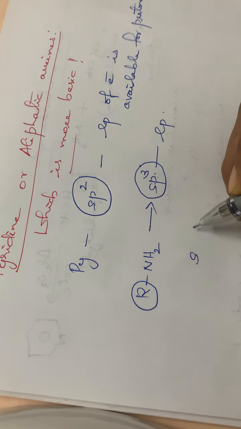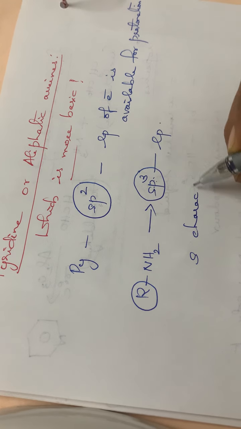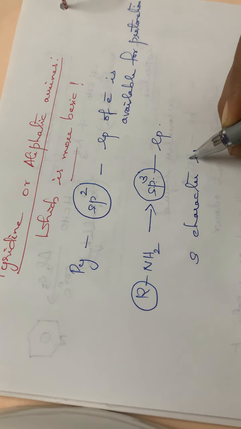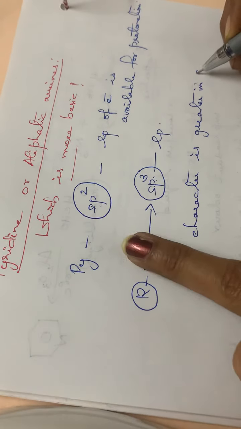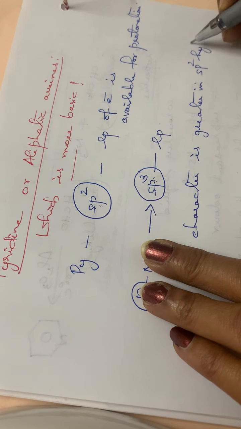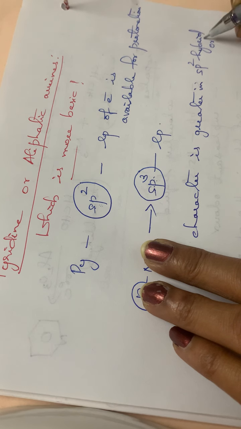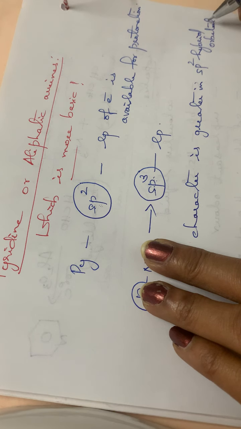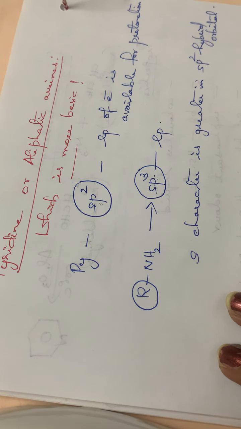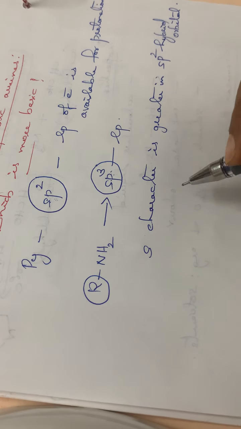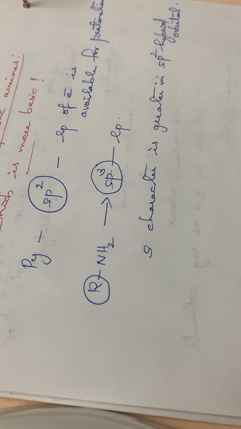And so the lone pair of electrons will be closely associated with the nitrogen of pyridine.